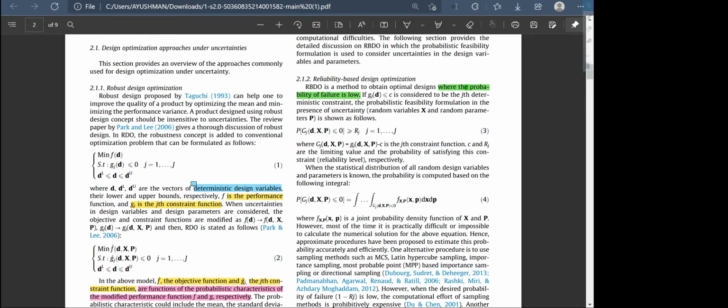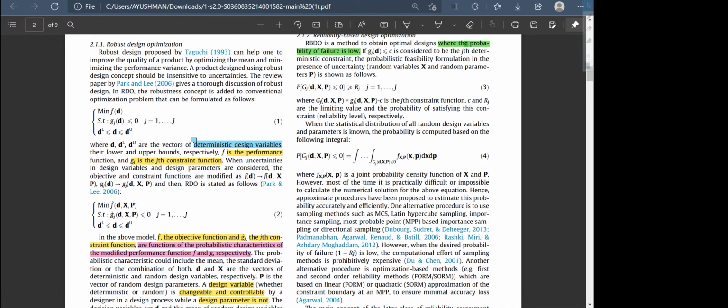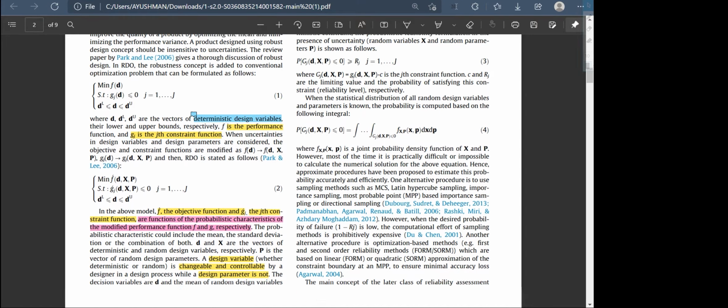It considers the probabilistic feasibility formulation for the presence of uncertainty. Here P is for probabilistic feasibility, and capital G(d,x,p) is the same as small g(d,x,p) minus C, where small g is the same constraint function, and C and R_j are the limiting value and the probability of satisfying this constraint.